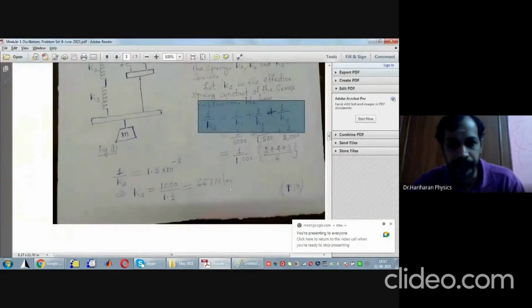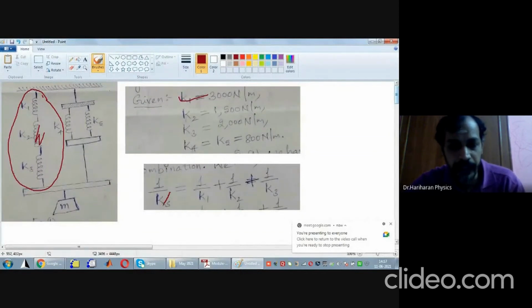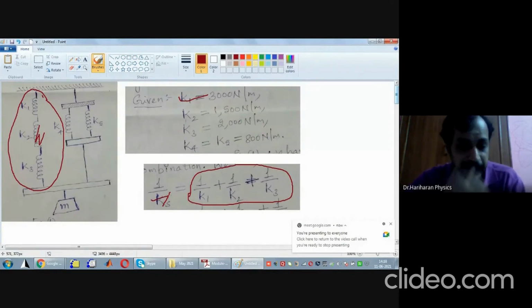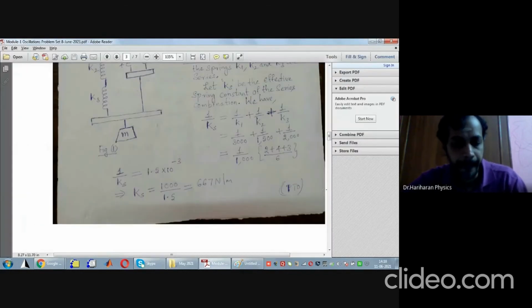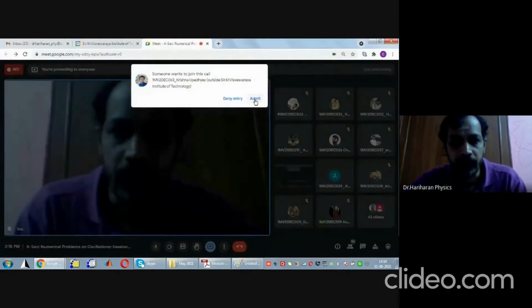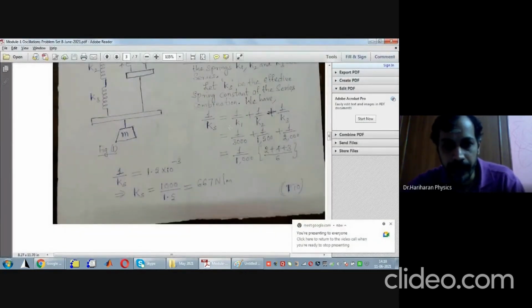Look here once again. Here Ks is the quantity in question. It has been completely expressed in terms of given quantities. Therefore, I can find Ks, or to find Ks, I have to just take the reciprocal, which is easier. Clear? Now if I plug in the values, what I'm going to get is 1 by Ks.